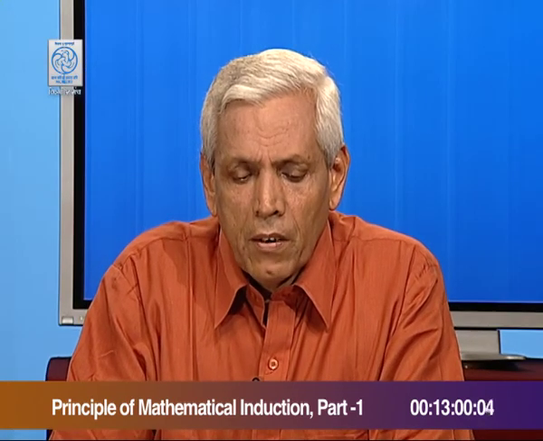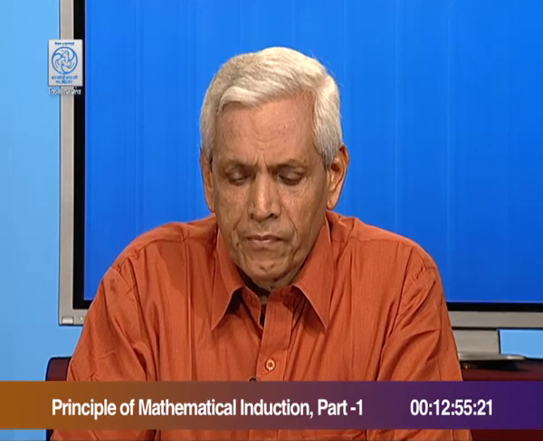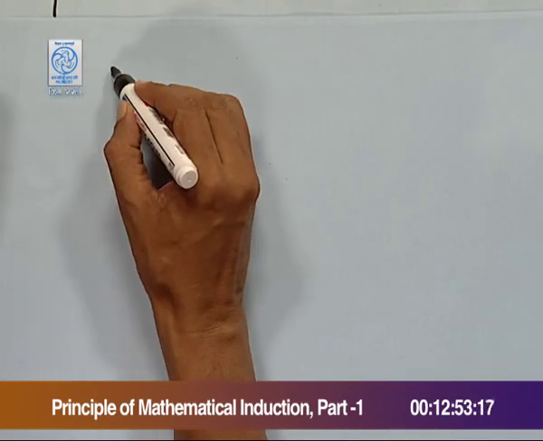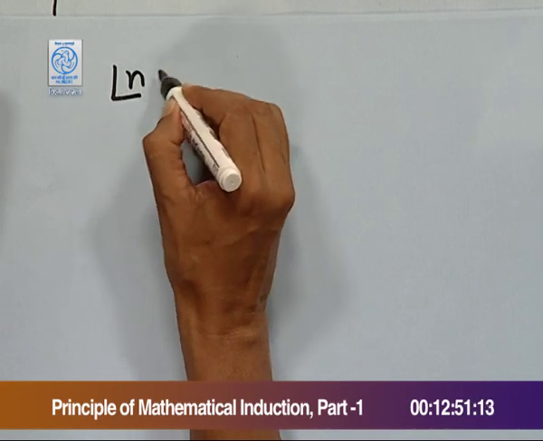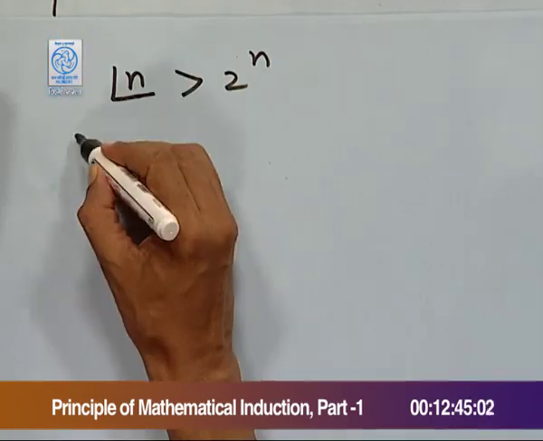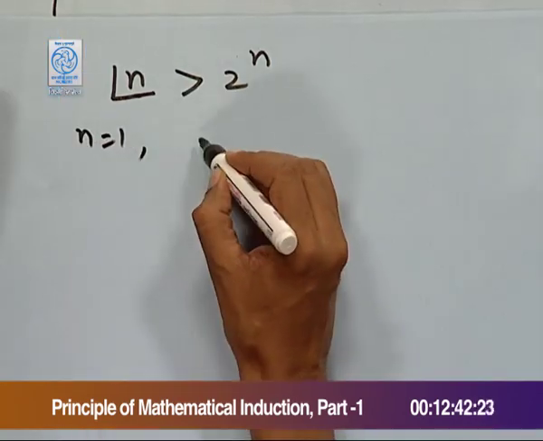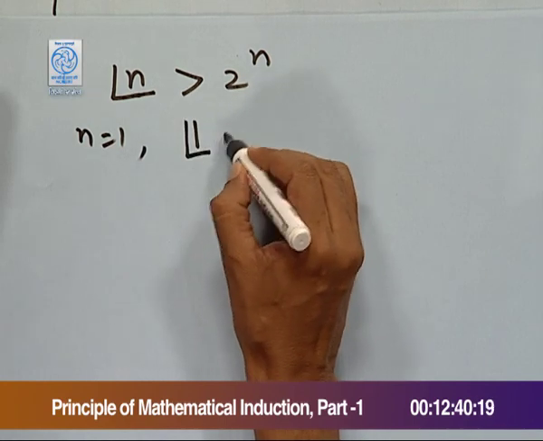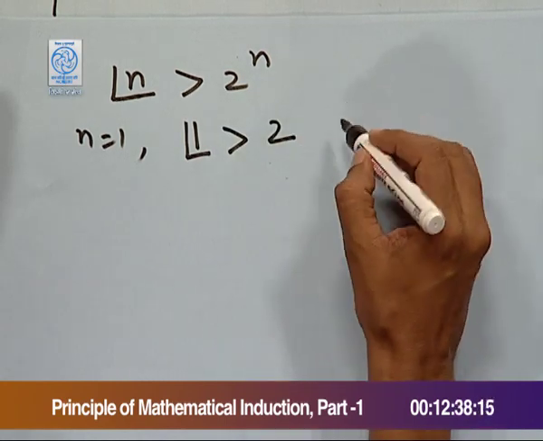Sometimes we cannot start the first step from n equal to 1. For instance, the problem to prove factorial n greater than 2 raised to power n. Here we observe that when n equal to 1, we have factorial 1 more than 2, which is not correct.